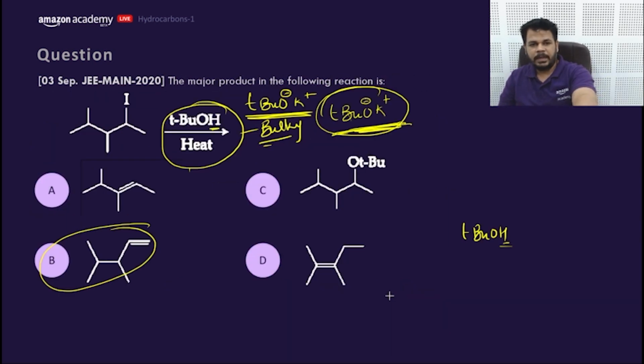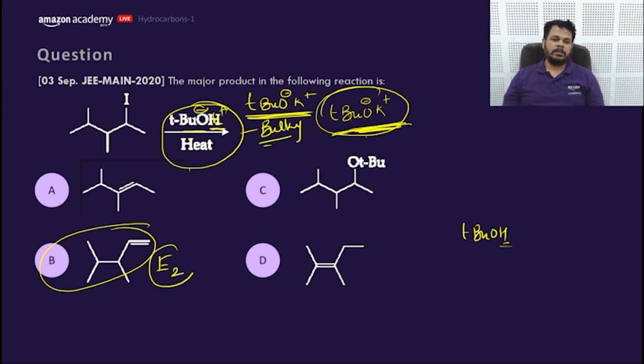I think I made a mistake. This would be TBO minus K plus, or it is a typing error. If this is TBO minus K plus, that means this will go towards E2 elimination, and the Hofmann product would be there. If it is actually TBUOH, it cannot go for E2.